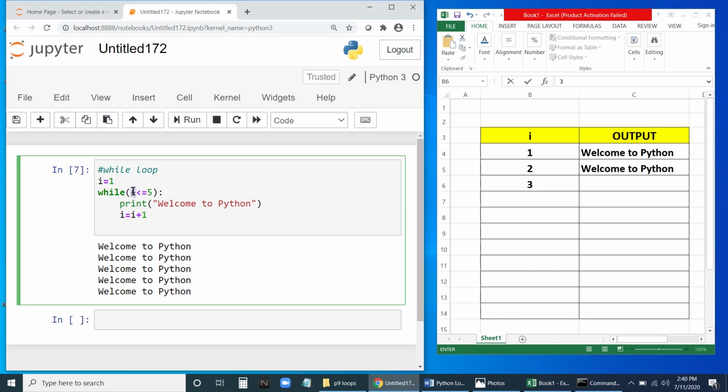Is 3 less than 5? Yes, it is less than 5. Then it will print this print statement again. It will print the welcome to Python again.